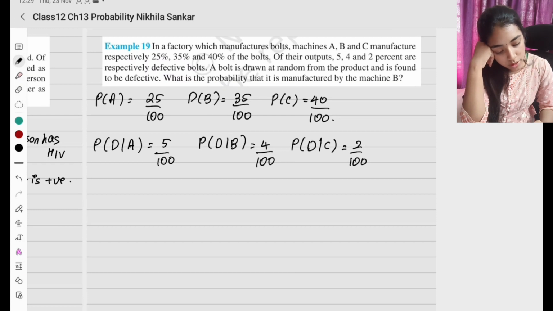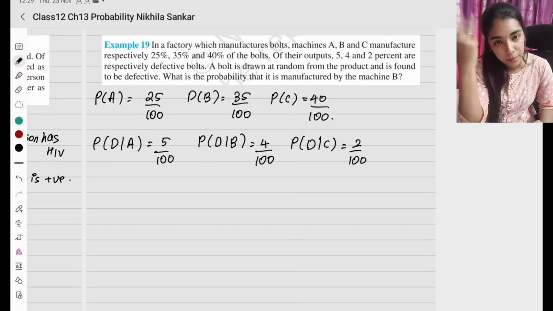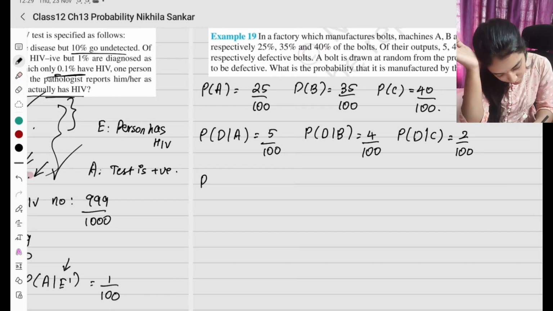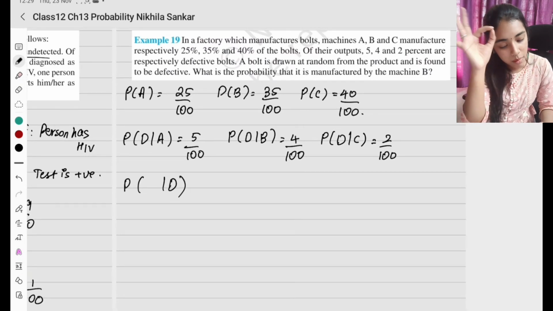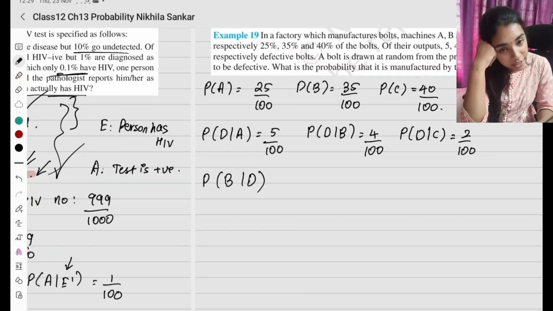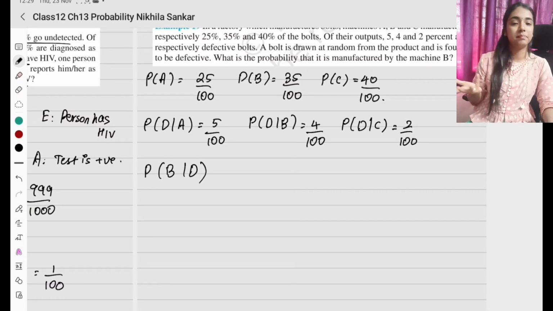A bolt is drawn at random from the product and is found to be defective. Given defective, what is the probability that it is manufactured from machine B?